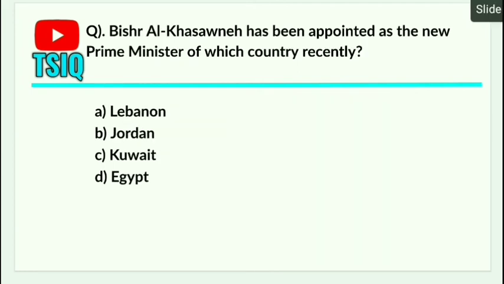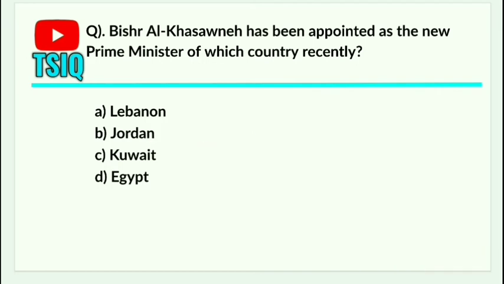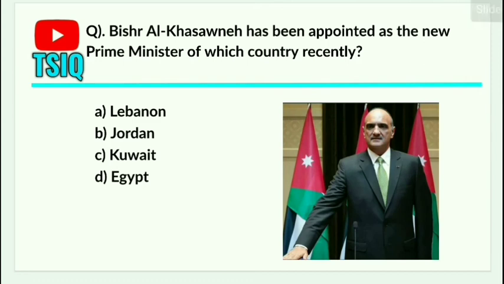Next one is Bishr al-Kassawneh has been appointed as the new Prime Minister of which country recently? Answer is Jordan. Jordan is located in Middle East. Recently, Bishr al-Kassawneh has been appointed as the new Prime Minister by the King of Jordan. King of Jordan is Abdullah ibn al-Hussein. Currently, Bishr al-Kassawneh is serving as the policy advisor to the king. He succeeds previous Prime Minister Omar al-Razaz.